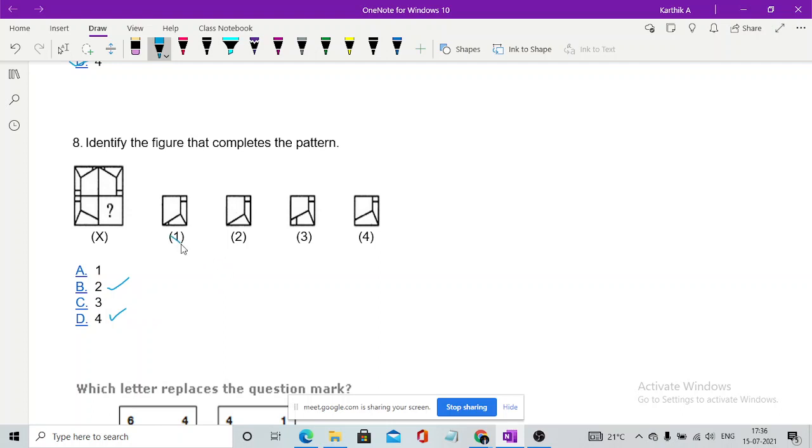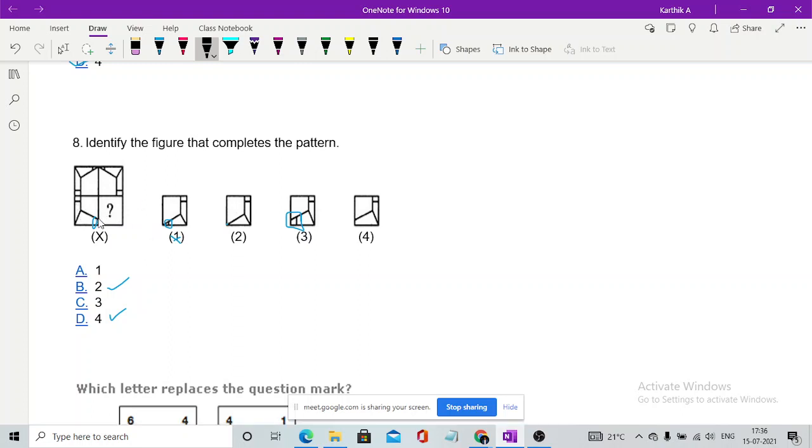Option 1 cannot be right. Why? Because this part is not present on the left side. Don't compare this part with the upper one, compare it with the left one. Whenever we go with option C, the same thing arises. We don't have this part. Now there is a glitch between option 2 and option 4. In option 2, the image starts from the bottom point, but in the question given, you just need to compare it with the left one, not the upper one.